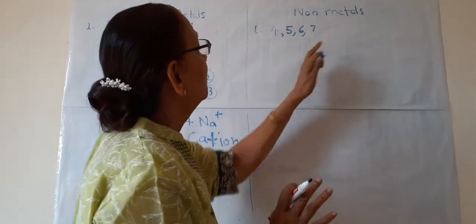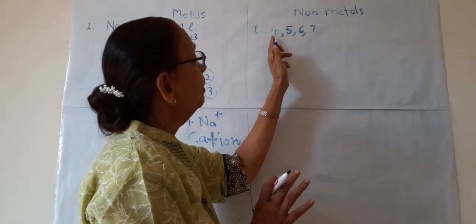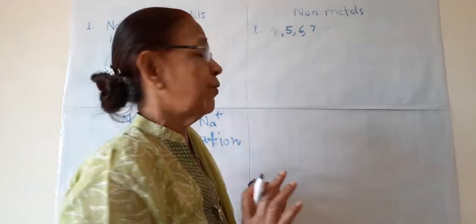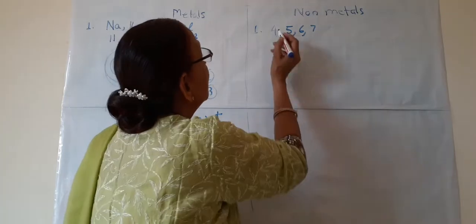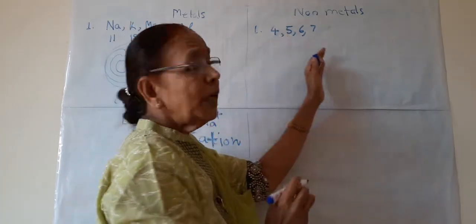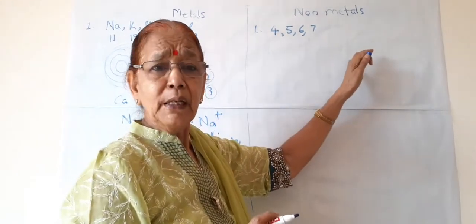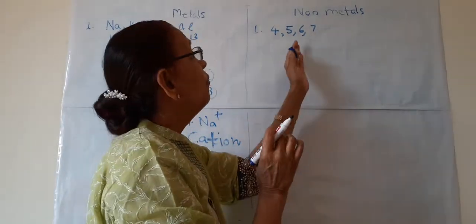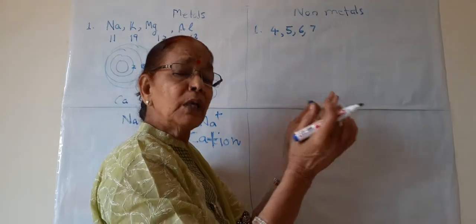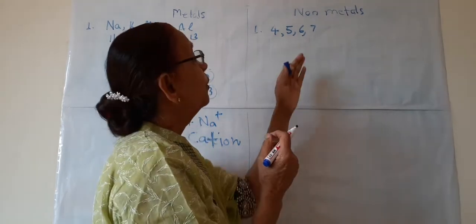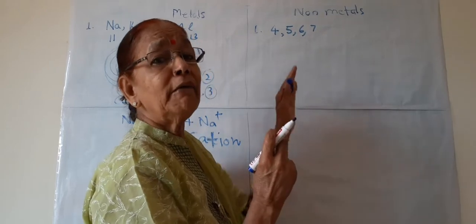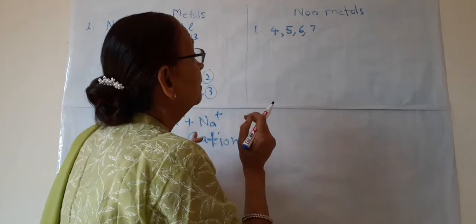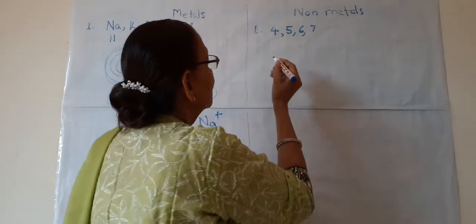But the rest of the non-metals may have 4, 5, 6 or 7 electrons in their valence shell. So it is not easy to lose so many electrons to the other element. So what do they do? They take or accept 1 or 2 or 3 electrons from the other element to become stable, or to have 8 electrons in their last shell.